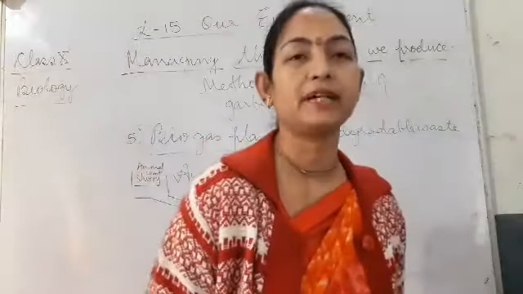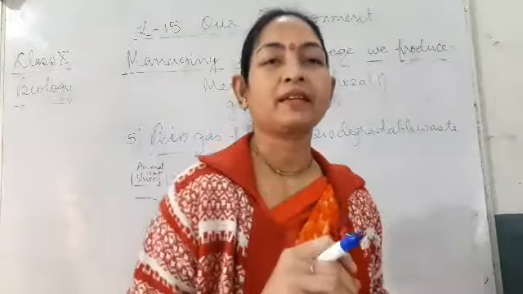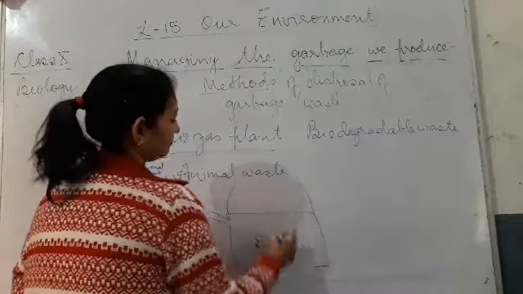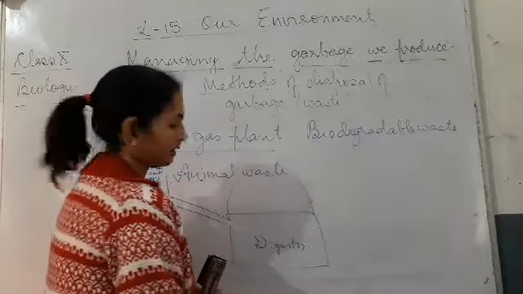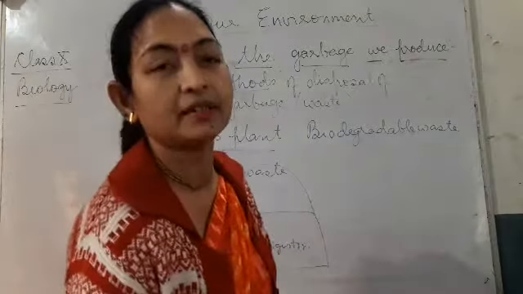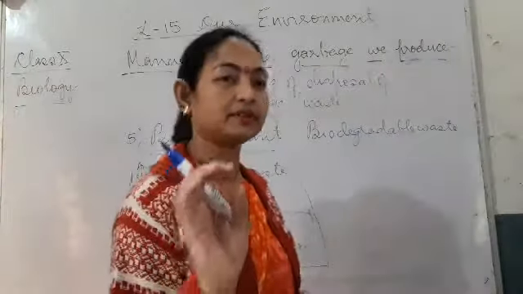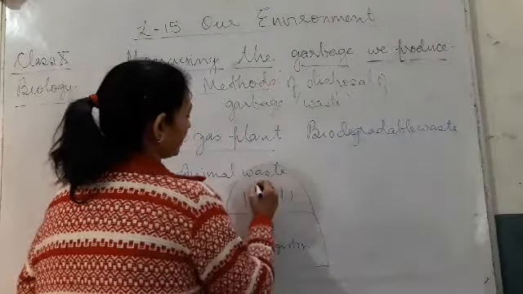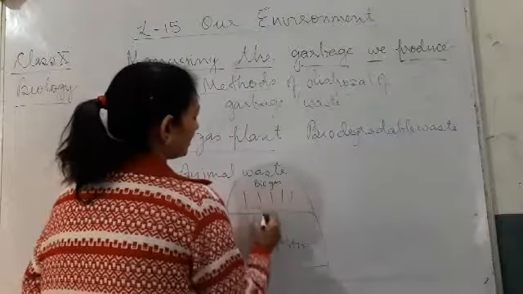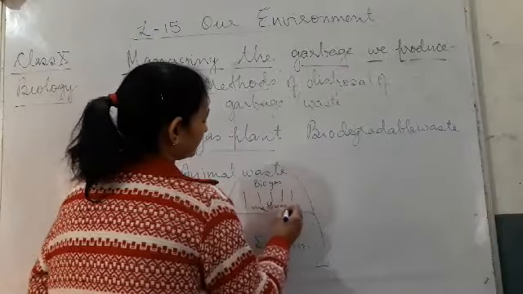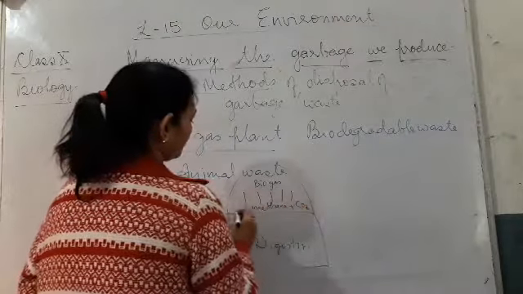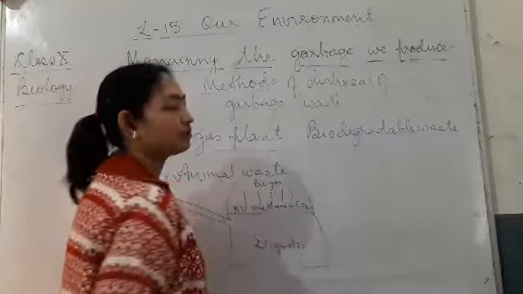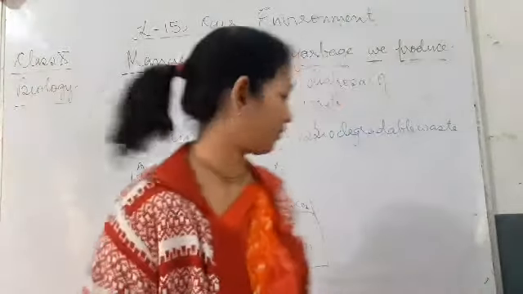It can be the dung of the animals, or the human waste also can be sent into the digester. And then here anaerobic respiration takes place, where the bacteria, in the absence of oxygen, degrade the slurry, and here they produce biogas. This biogas has methane plus CO2, okay, and it can also have hydrogen sulfide. Mainly it has methane and CO2, which is flammable and it can be utilized for various purposes.